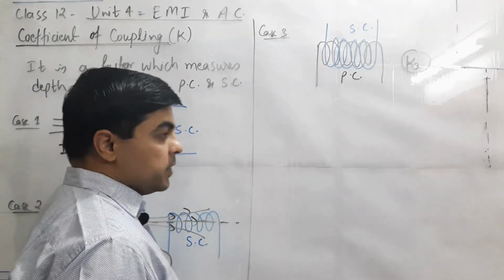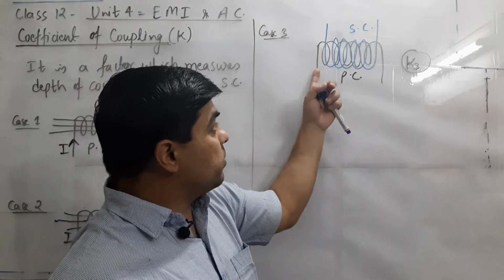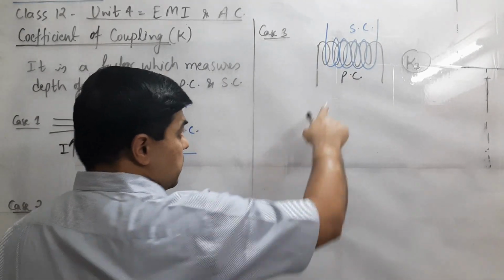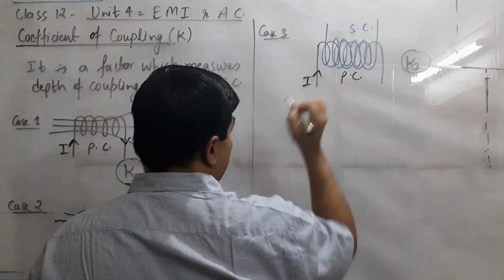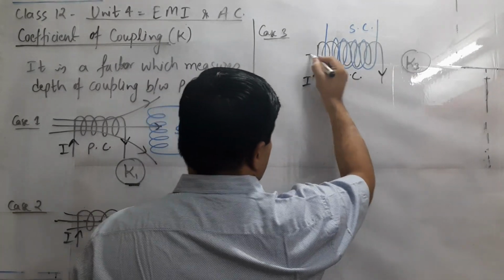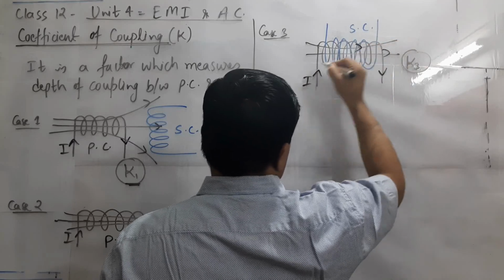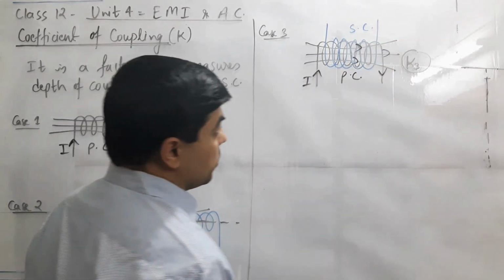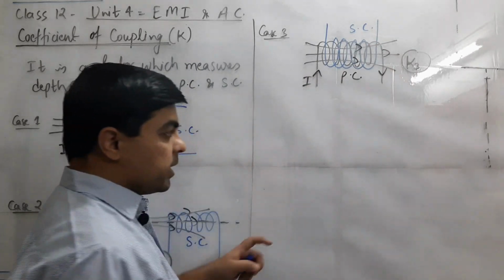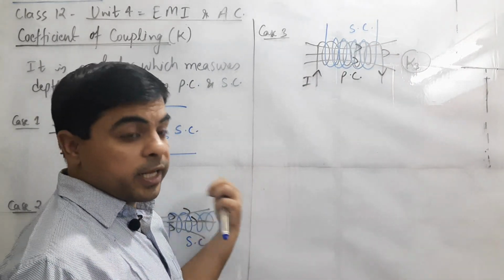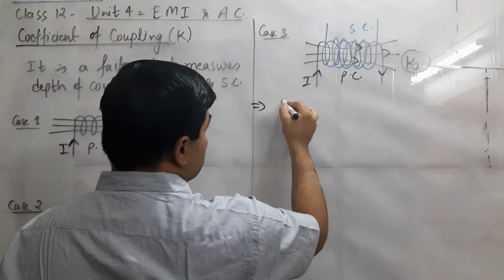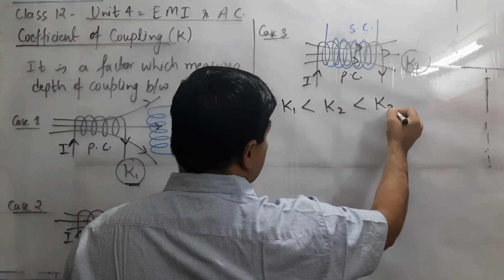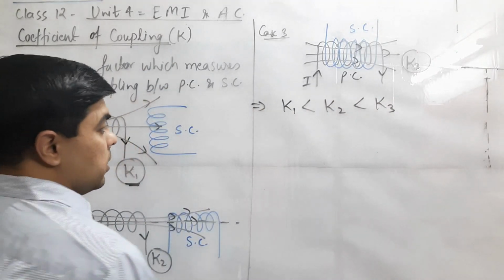And the last one, which we use mainly, is where the primary and secondary coils are overwound with respect to each other. In this, when the primary coil has a certain value of current, the equal amount of flux passing from the primary will pass through the secondary coil. So here the coupling is K3, and it is more as compared to K2 and K1. Hence clearly we can say that K1 is least, K2 is greater, and K3 is the maximum.